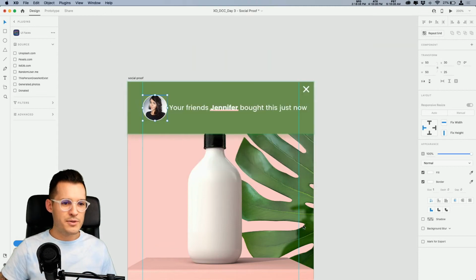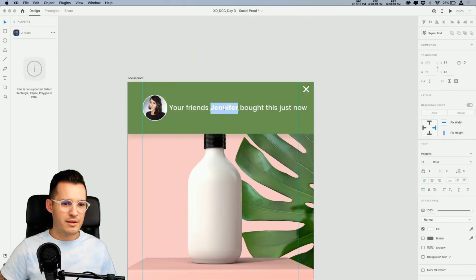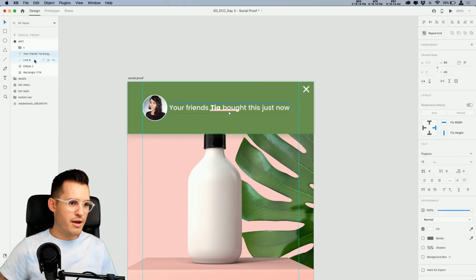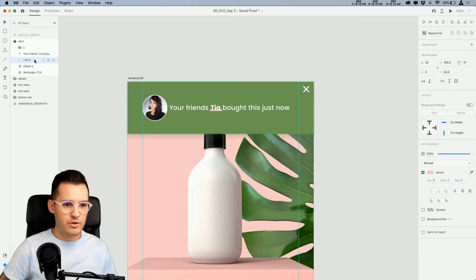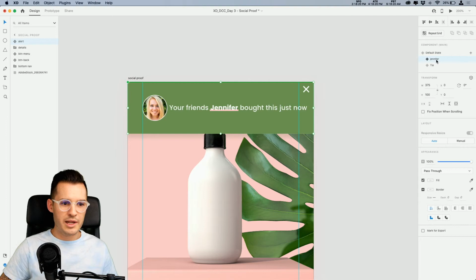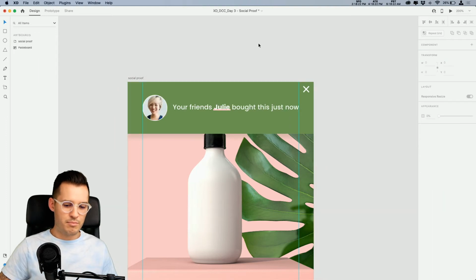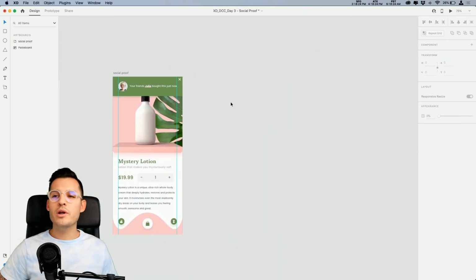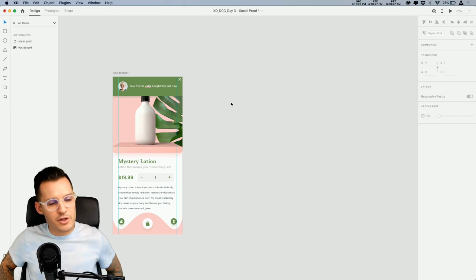So let's pick a person just like that. And here we go. Tia is in the house. And again, we're just holding down Shift and nudging that back. Pretty cool. So now we have one alert that has 3 different states. Beautiful, just like that. And what we want to do now is some time transitions to finish this thing up